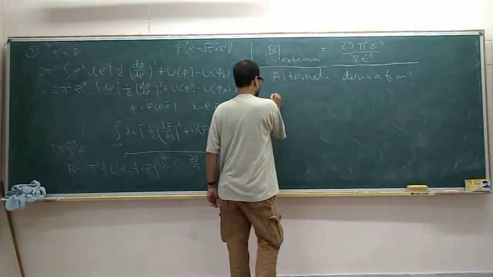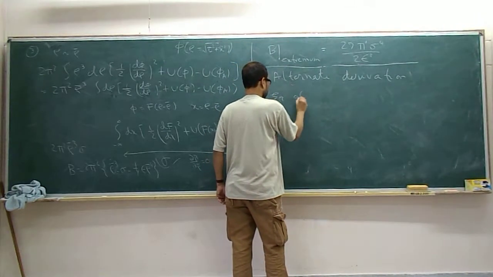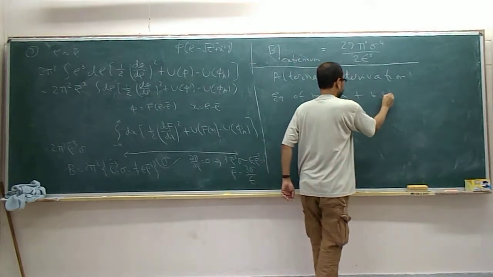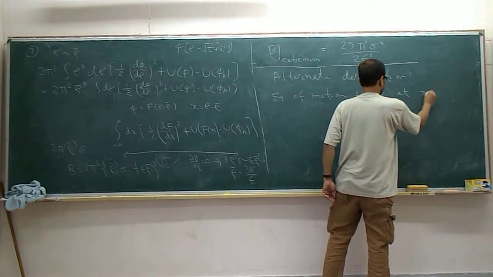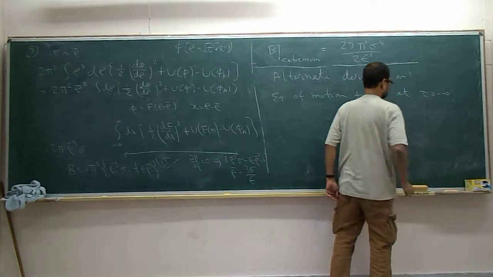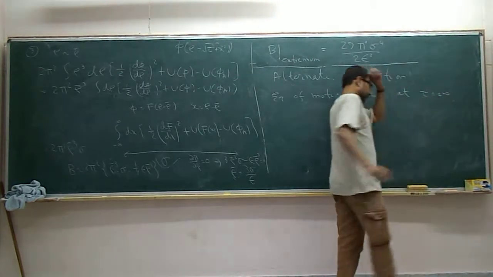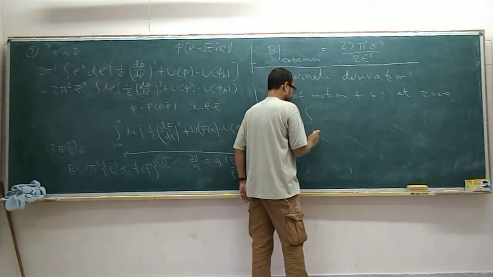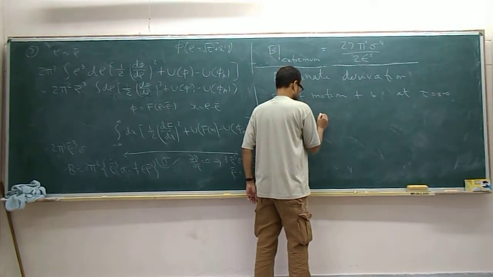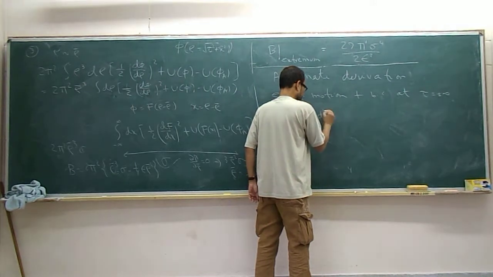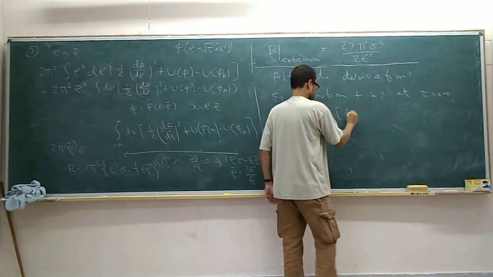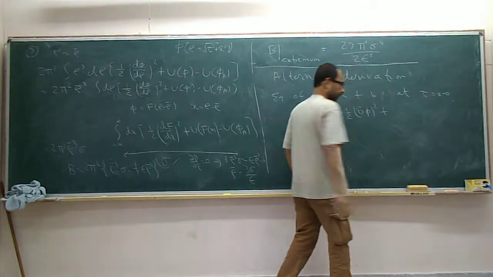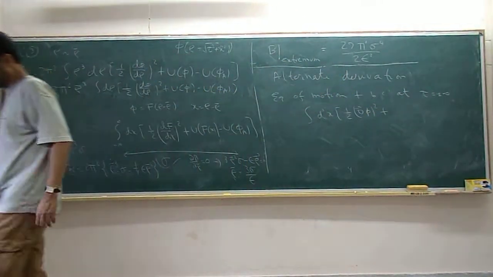The equation of motion plus the boundary condition at tau equal to plus minus infinity tells us that the following is true. Integral... I have to write the signs correctly.